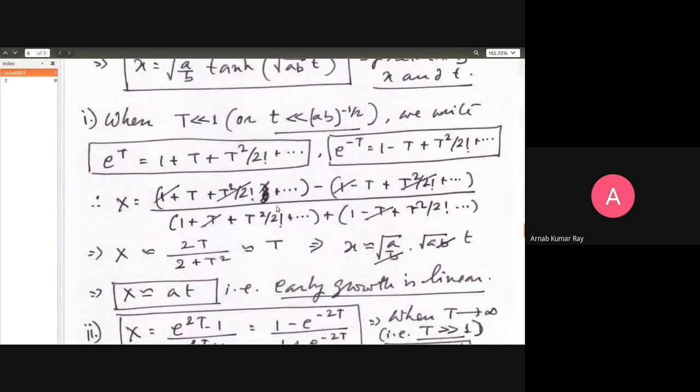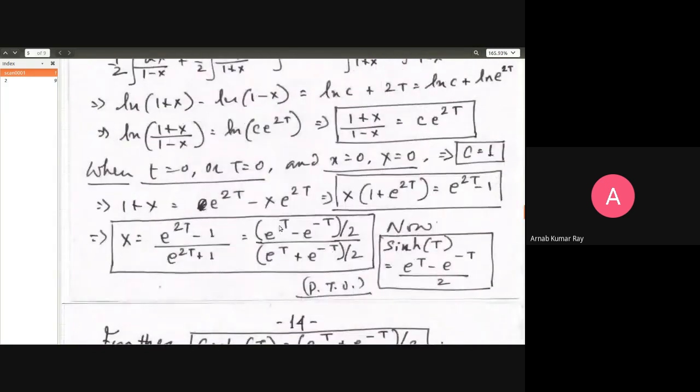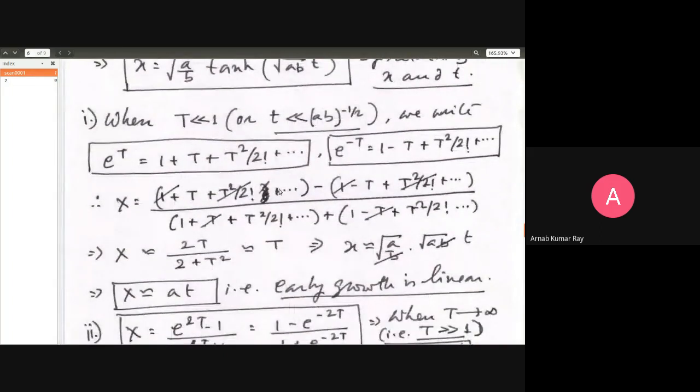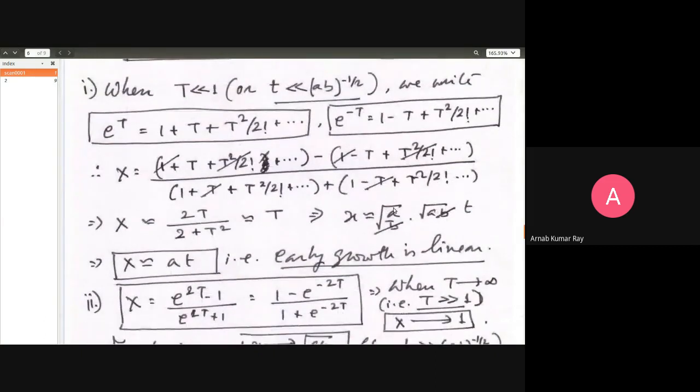Now, capital X is equal to e raised to t minus e raised to minus t, over e raised to t plus e raised to minus t. These two twos, the division by 2, will cancel anyway. So that is what we are writing: e raised to plus t minus e raised to minus t, over e raised to plus t plus e raised to minus t. Now, here in this equation, let us see what we can do.